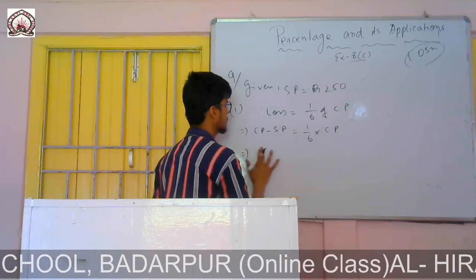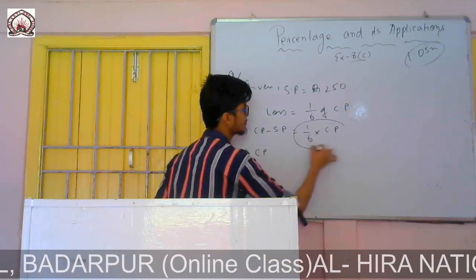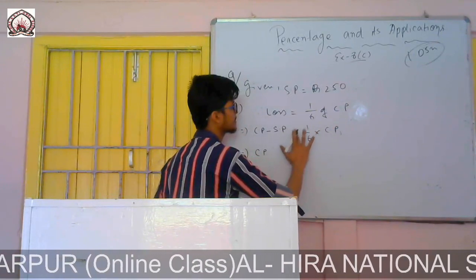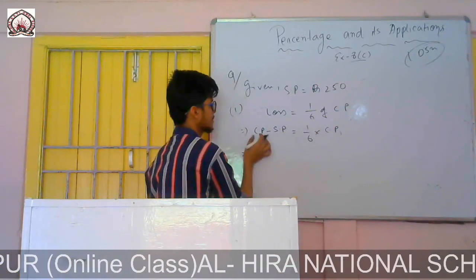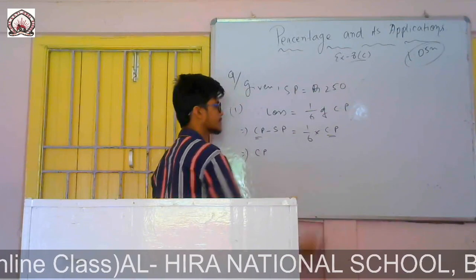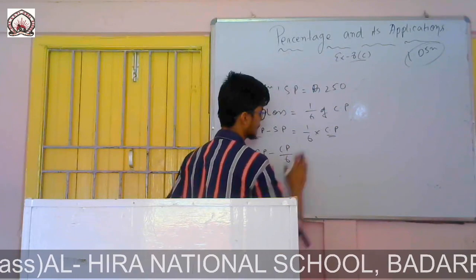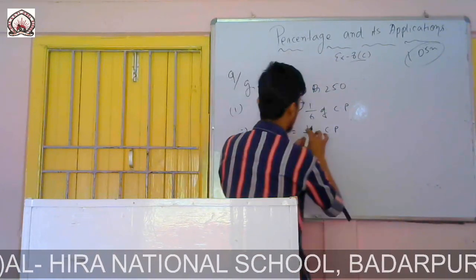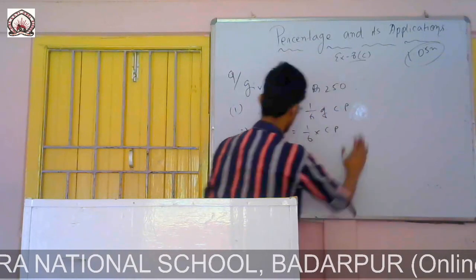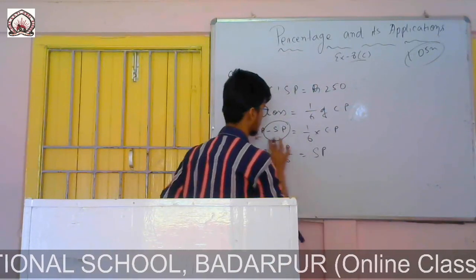So there it is cost price minus selling price. If I write here cost price, and this one is also cost price, so if I bring it to that side, it will be minus 1/6 of CP. That means minus 1/6 CP. You just take it as an equation. CP is one part, there are also CP variable. Simply I have to transpose this one. It is 1/6 of CP, that means CP by 6. So I write here minus CP by 6, and that side this minus SP will go to that side, it will be plus SP.